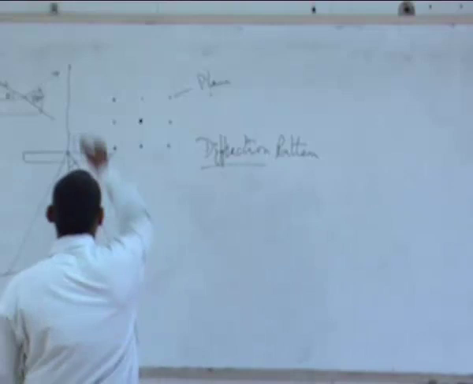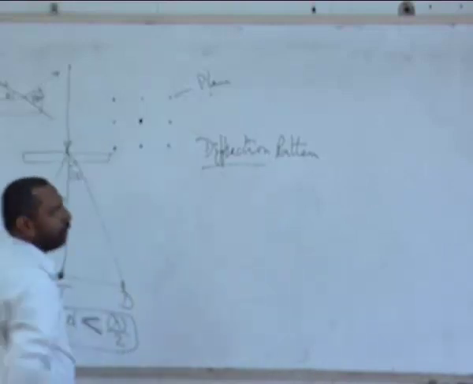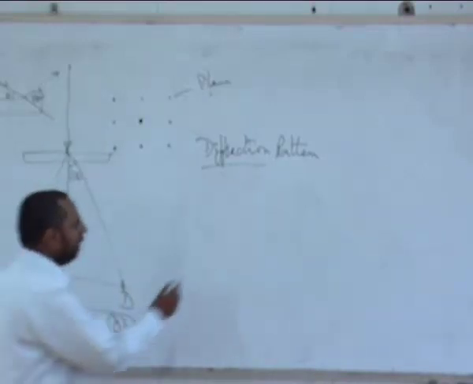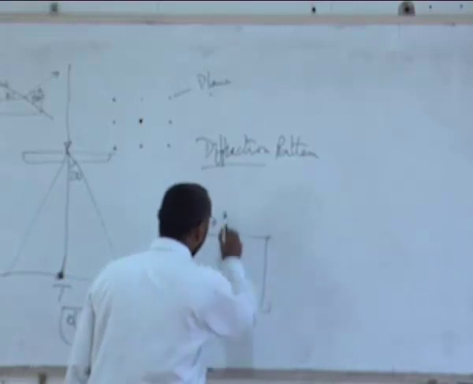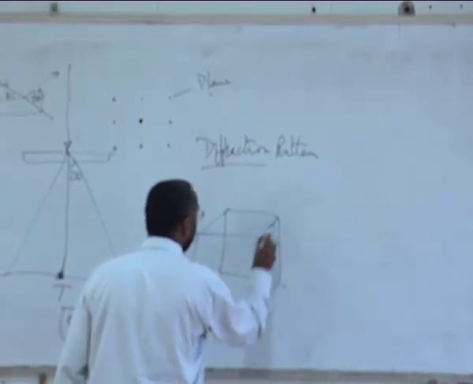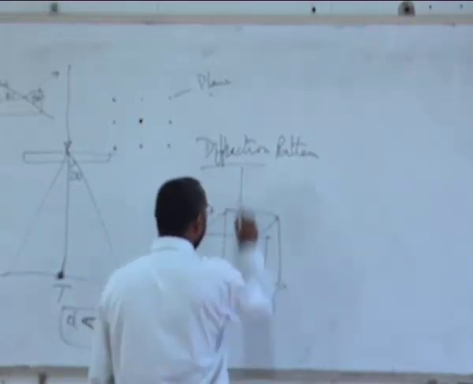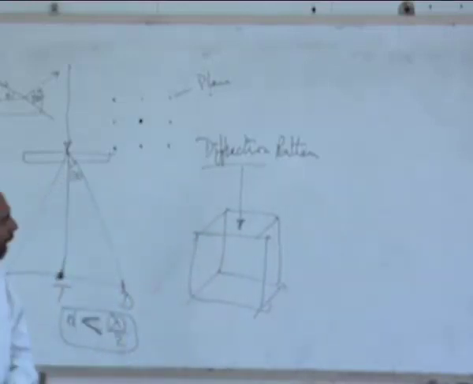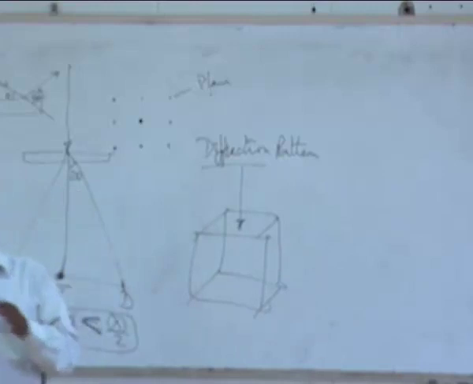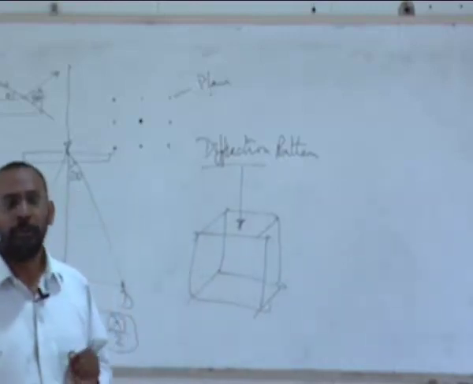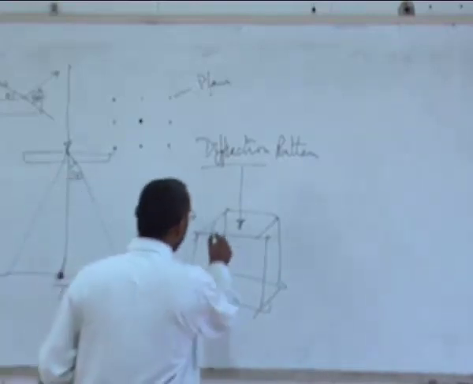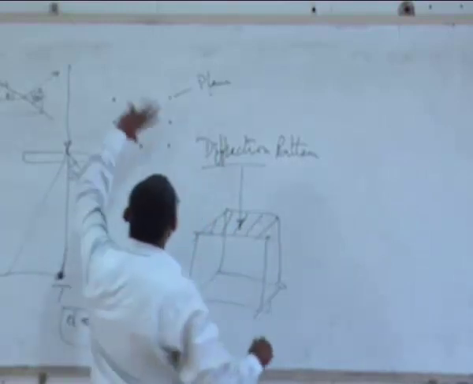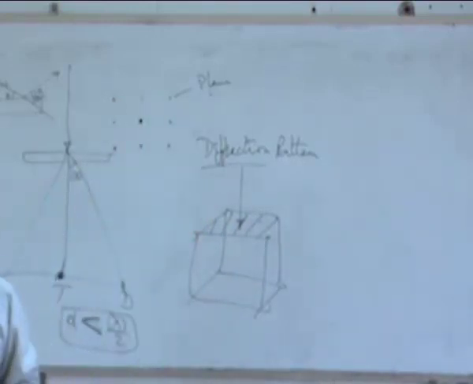Whenever I have a beam falling on a sample, imagine that there is a unit cell, let us say a cubic unit cell, and my electron beam is falling like this. Depending on what plane it is perpendicular to, the symmetry of that particular plane is reflected in the diffraction pattern.